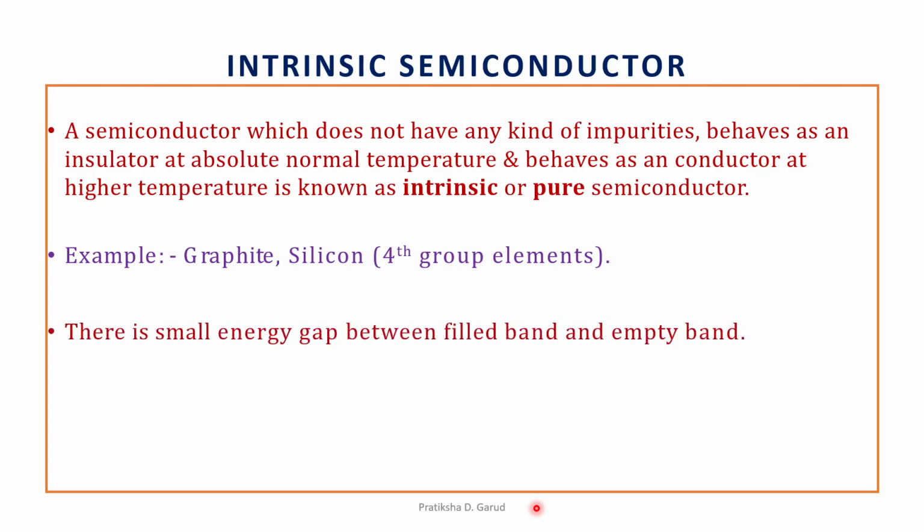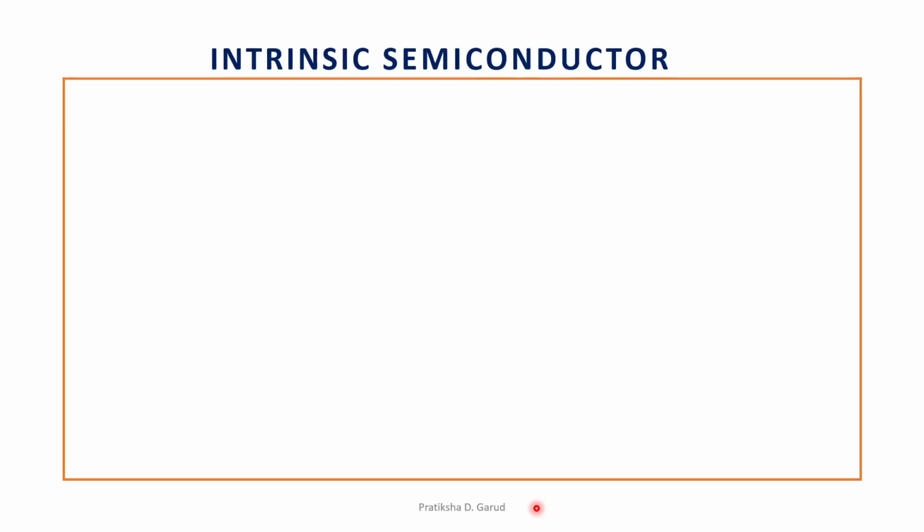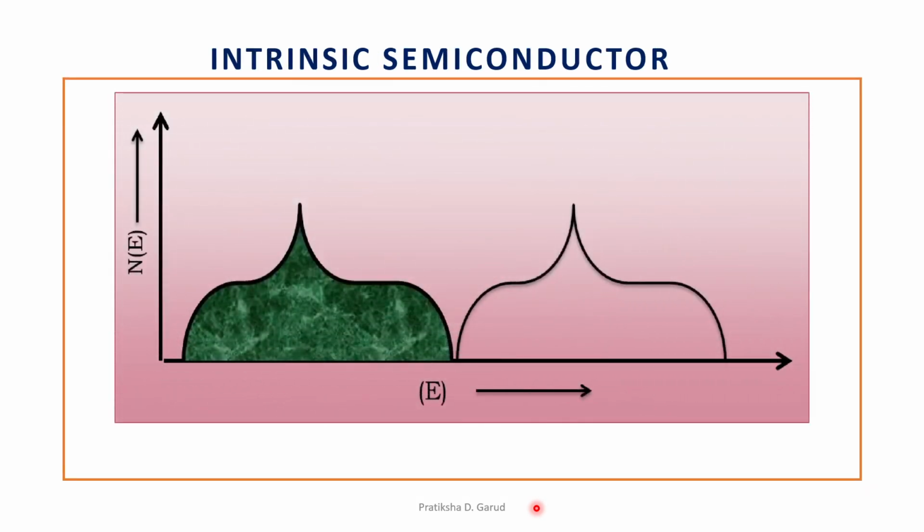Then there is a small energy gap between the filled band and the empty band, that means the valence band and the conduction band. So when the temperature increases, what happens? The electrons from the filled band are excited and promoted into the next higher empty band, right? So this is the energy band curve.